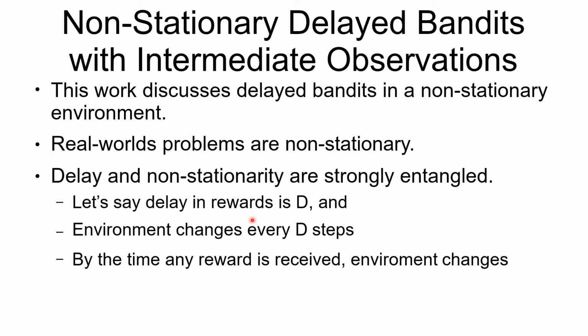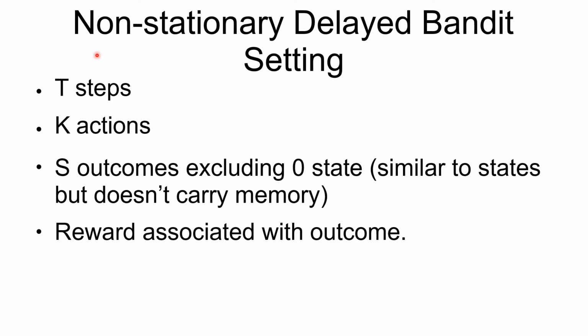Let's consider the case in which the delay in rewards is d, and let's assume that the environment changes in less than d steps. This means that before we receive any reward, the environment changes, and thus we cannot learn anything useful. Let's move on to the non-stationary delayed bandit setting as discussed in the paper.